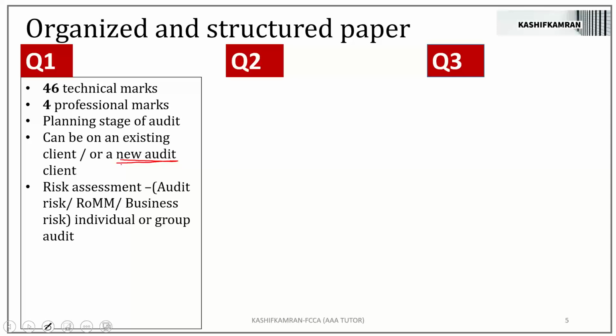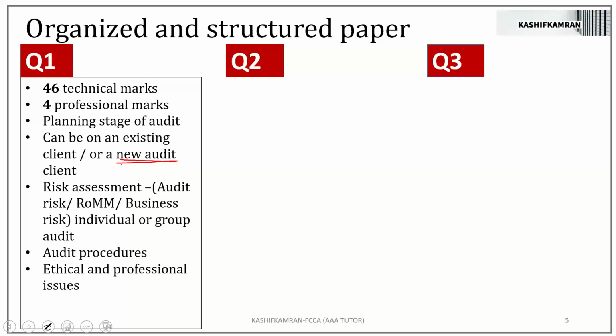Now, from the risk assessment area, it is very, very common to see audit procedures in the question number 1. Audit procedures is a very regular feature of the question number 1. The examiner asks you different audit procedures on accounting areas. You must have seen in the past papers the examiner asking you audit procedures on government grant, audit procedures on provisions, audit procedures on share-based payment, audit procedures on investment in associates, etc. So audit procedure is a very integral part of the question number 1.